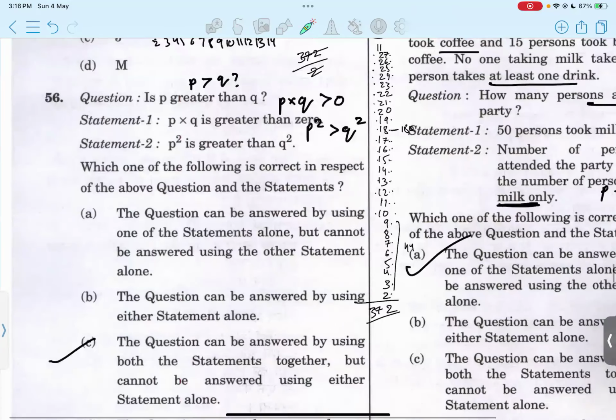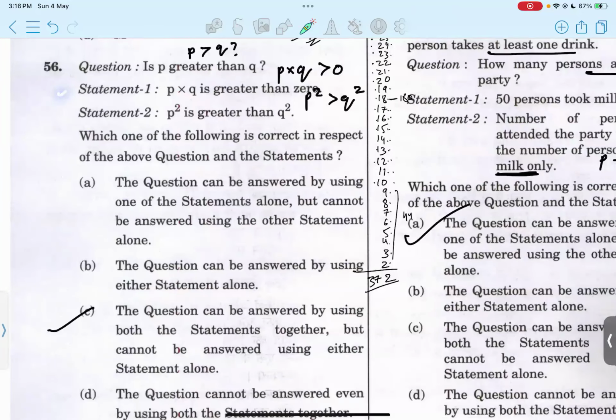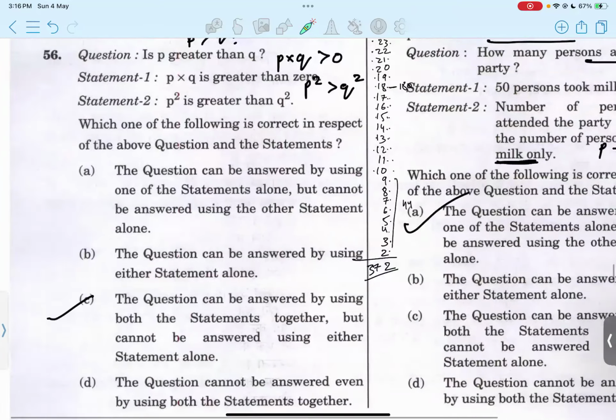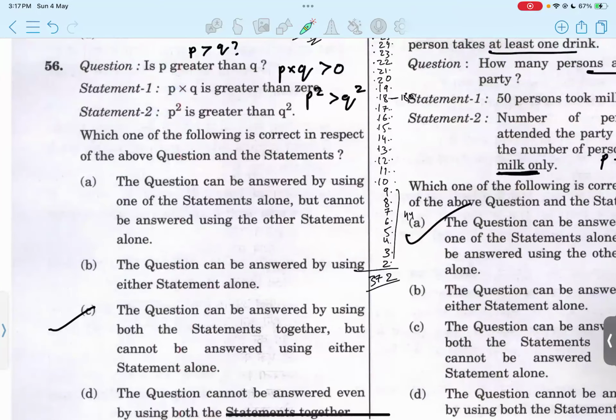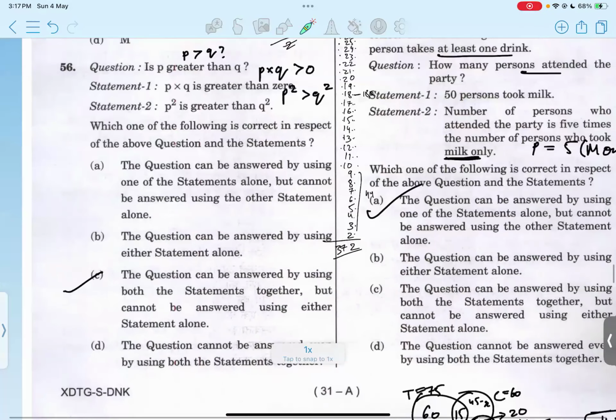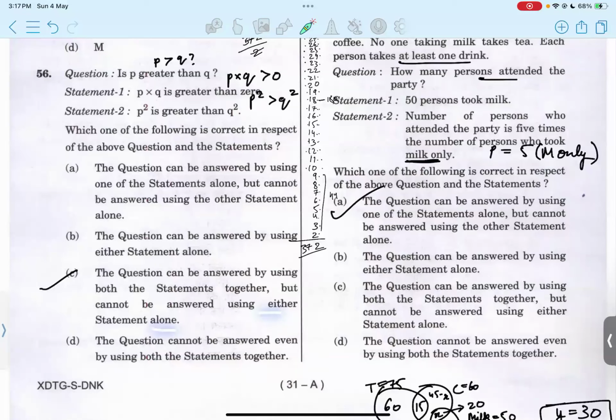Okay, in 56, these types of questions we have been seeing since 2023. A question and 2 statements are given, and we have to identify whether we can solve the question using both statements, or with only one statement, or it cannot be solved with the given information. In this, is P greater than Q? P into Q is greater than 0 is one statement, P square is greater than Q square is another. I believe this question can be answered using both the statements together, but not using either one alone. Option D, we cannot answer the question.